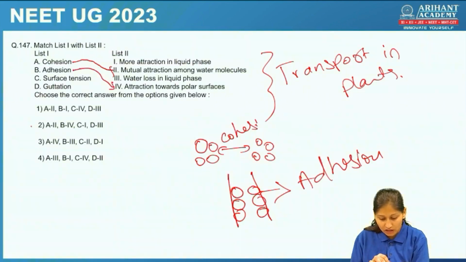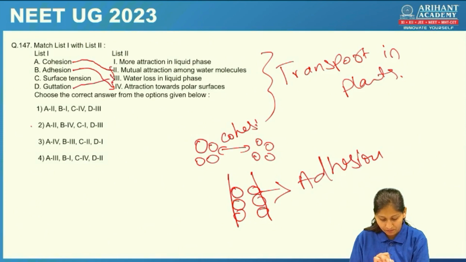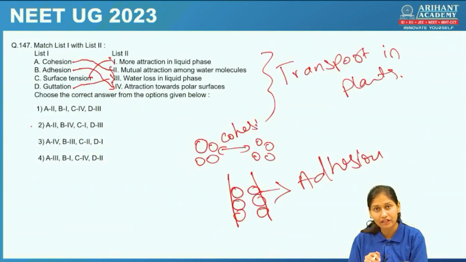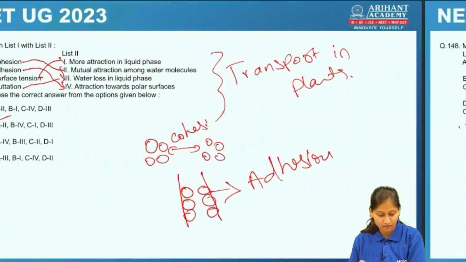What is guttation? Water loss in the liquid form. Transpiration, guttation. Transpiration is what? Water loss in the form of water vapor. Guttation is in the form of liquid droplets. So guttation is water loss. Then surface tension, more attraction in the liquid phase. Okay, water molecules attract each other in liquid phase. So this answer would be the right one.